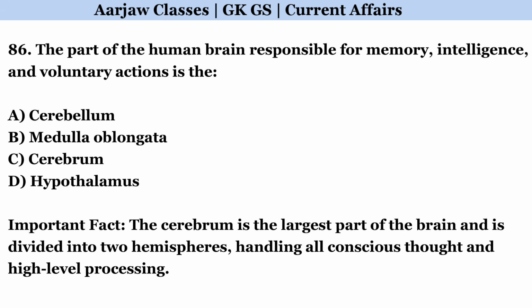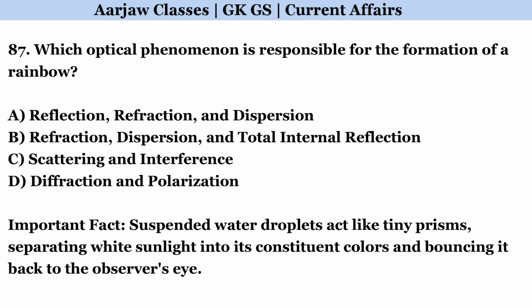The part of the human brain responsible for memory, intelligence, and voluntary actions is the? Correct option is C. Cerebrum. Which optical phenomenon is responsible for the formation of a rainbow? Correct option is B. Refraction, dispersion, and total internal reflection.